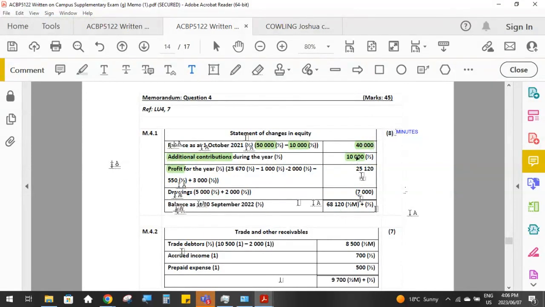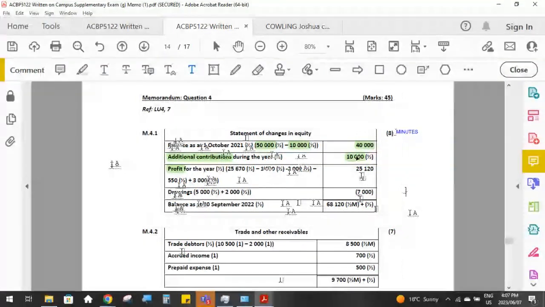And then have a look at the question to fill in as much of the workings as you can identify to come to a closing balance. And remember, guys, this is why it's important to show all of your workings, because you can see the marks are allocated to the workings. So even if you've left some of the workings out and you didn't get all of the amounts, you will get marks for whatever you've been able to identify and include.